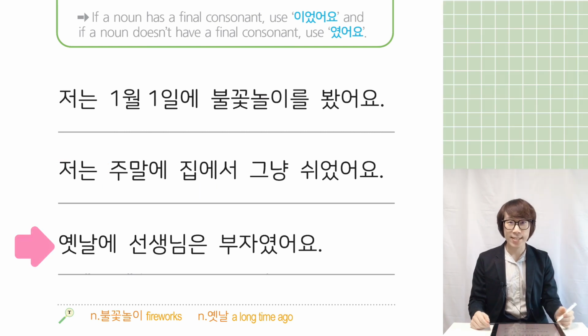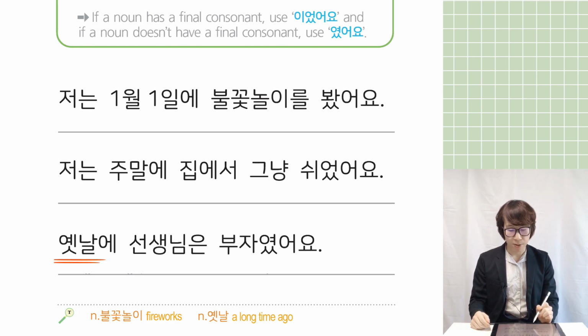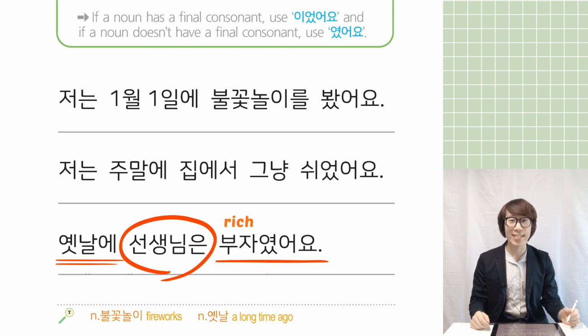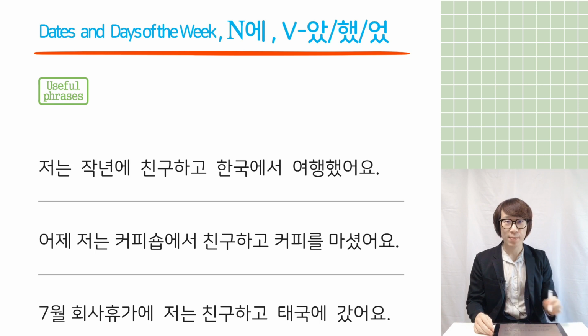집에서. And next sentence: 옛날에 선생님은 부자였어요. 옛날 is a long time ago. So, long time ago the teacher was rich. Like that. So you can make the past tense like this with noun 에. Let's practice together. So far we have studied dates and days of the week, and noun 에, also past tense. You guys can make some sentences with those grammars.